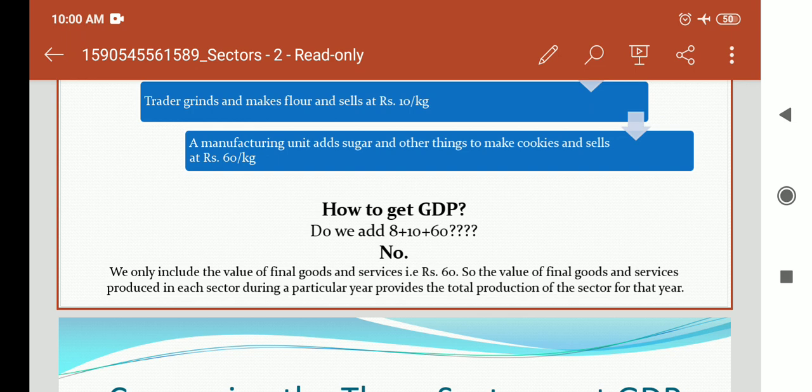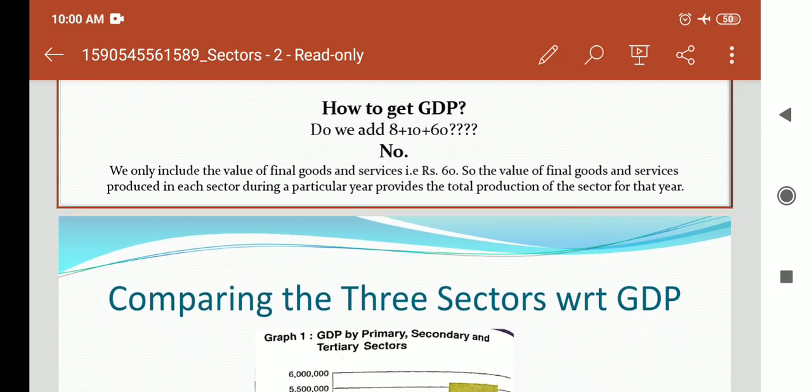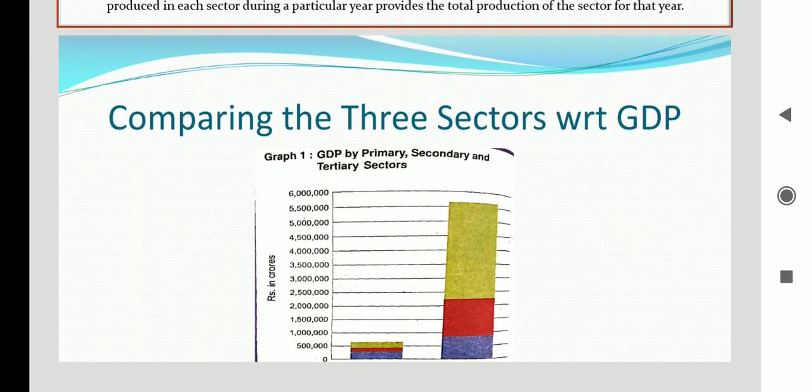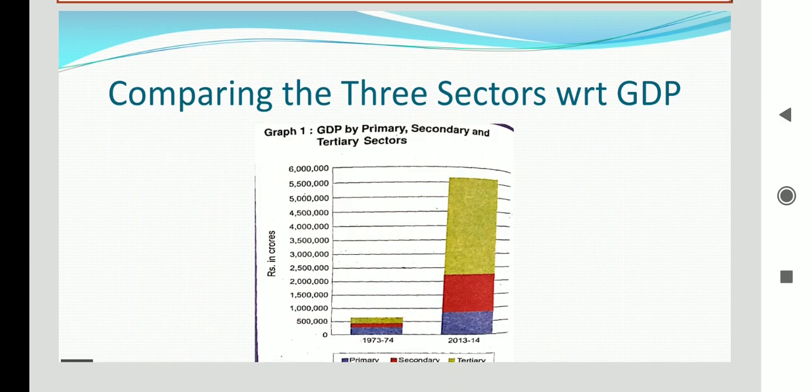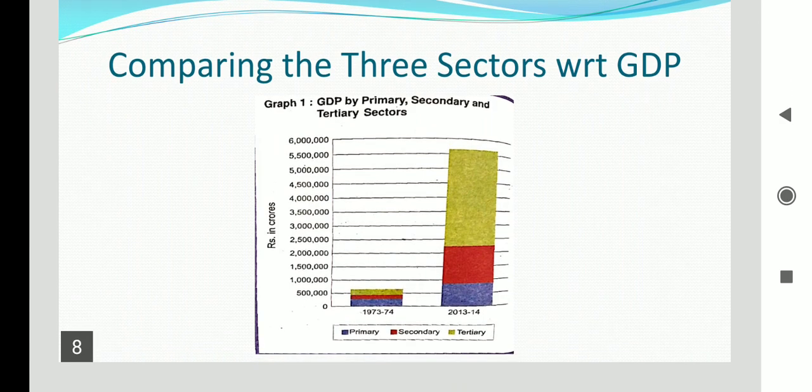Fine. So let us move on to the next point. I hope now the GDP is clear to you all. Now let us compare these three sectors with the GDP. Students, there is a graph you can see. This is showing the data of 1973-74 and the data of 2013-14.